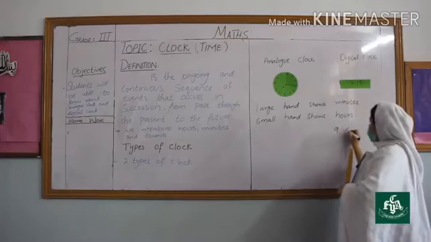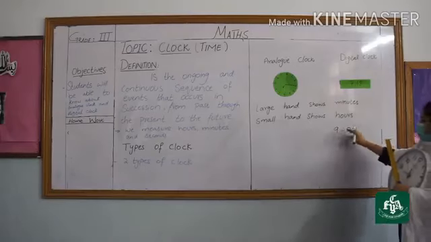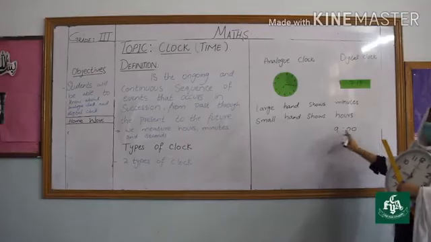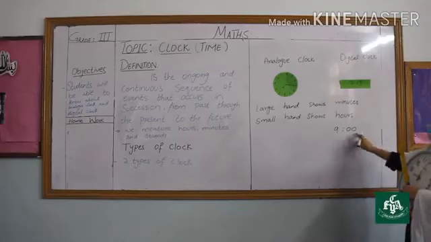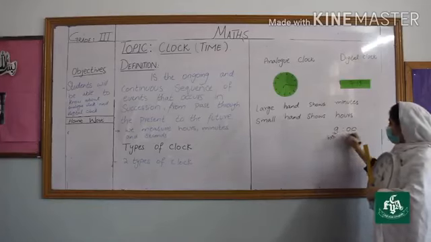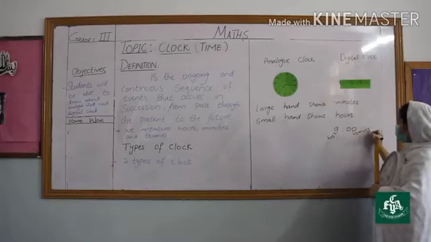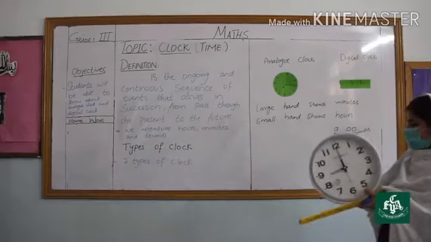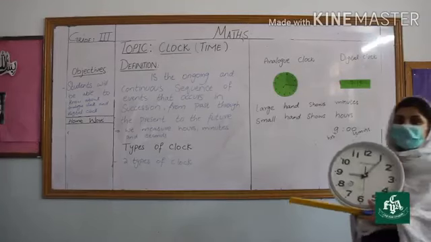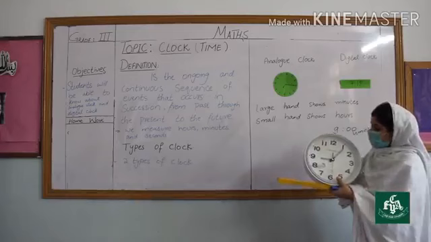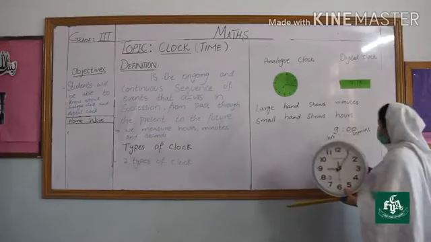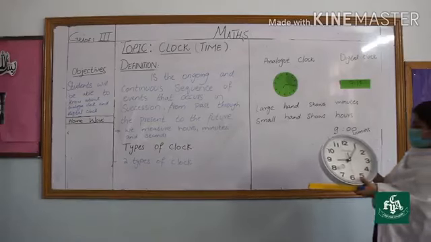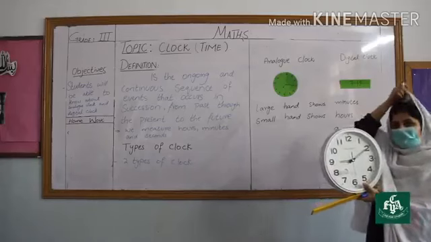9 o'clock. This is called the colon, and before the colon is the hours, and after the colon we have minutes. This is hours and this is minutes. So if the minute hand moves from 12 to 1, the time is 9:05. If the minute hand moves from 1 to 2, the time is